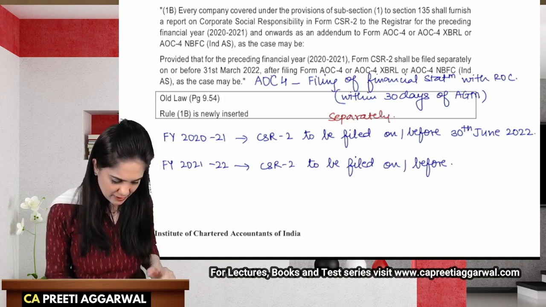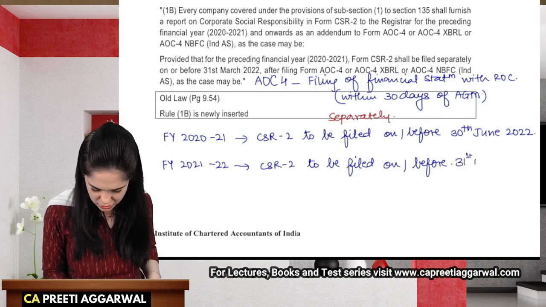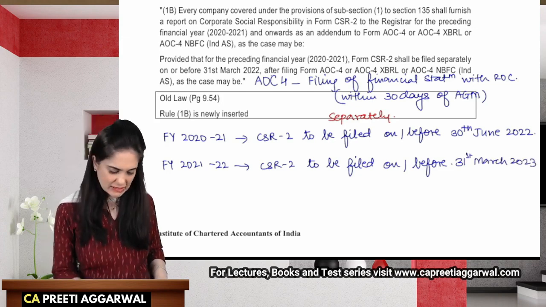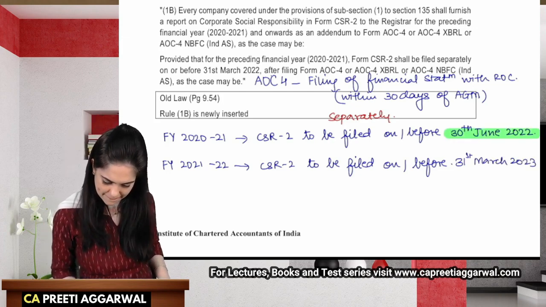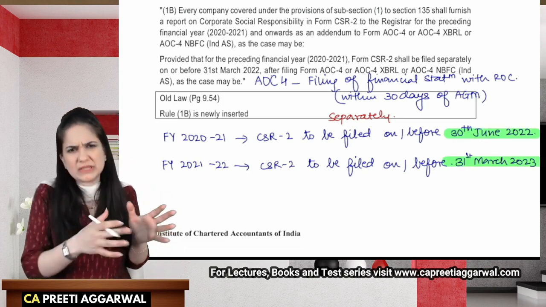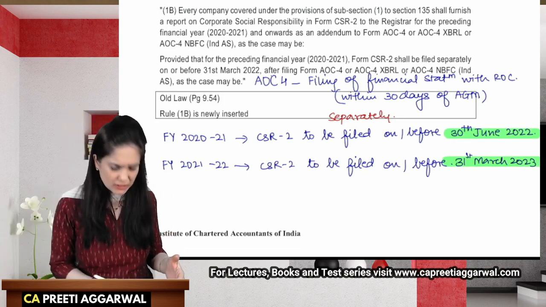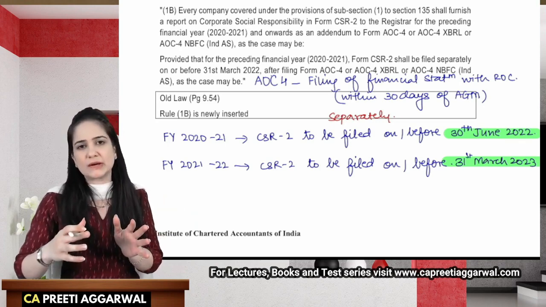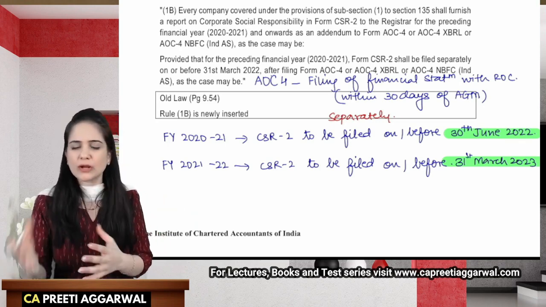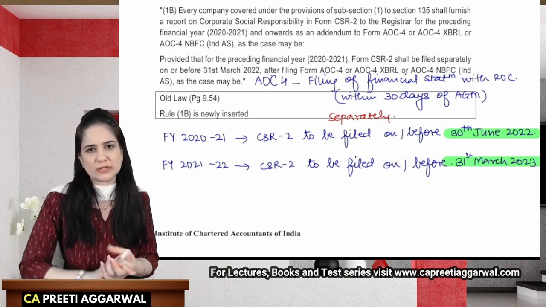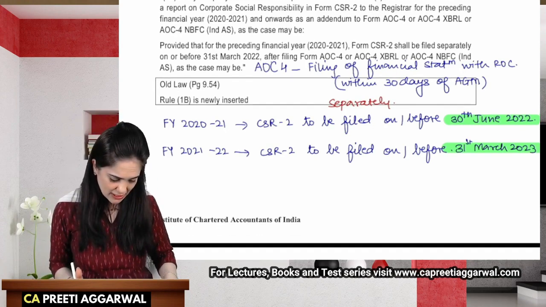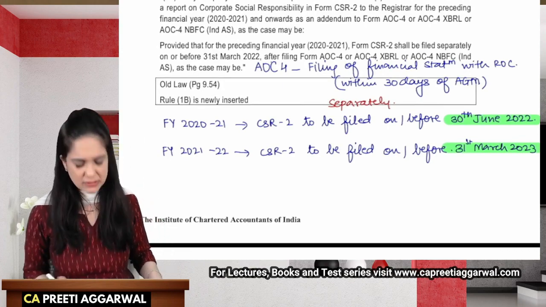CSR 2 will be filed on or before 31st of March 2023. So these are the dates which they have mentioned. These are the timelines, and from the financial year 2022-23 onwards, you will file the financial statements in form AOC 4, and along with that, you will also file the report on CSR in form CSR 2. So that was the amendment. You can write this.